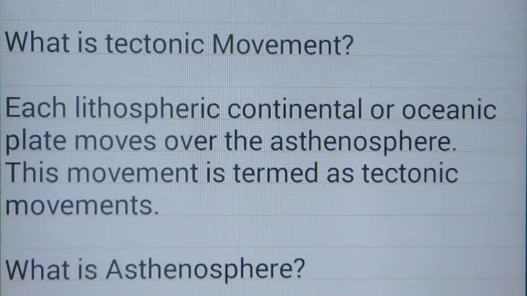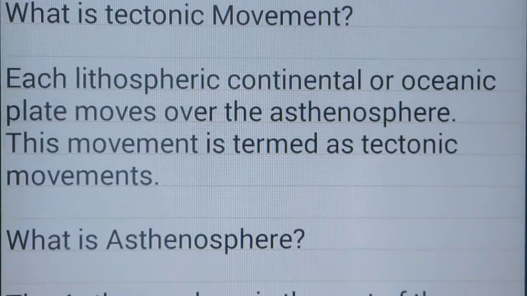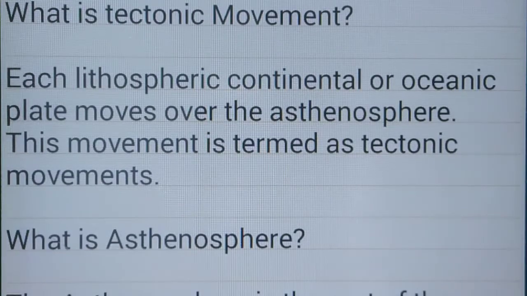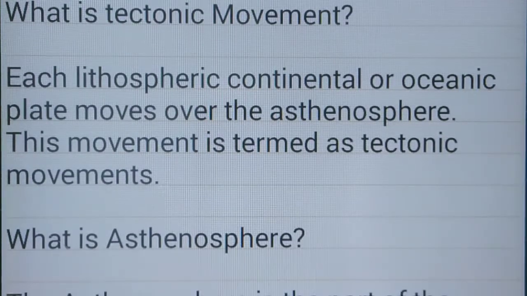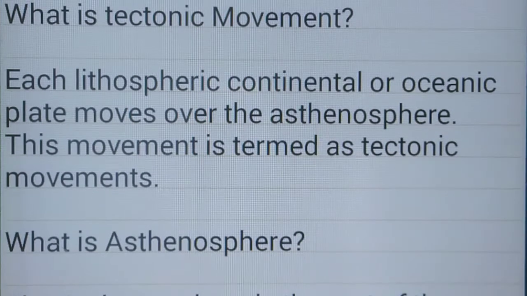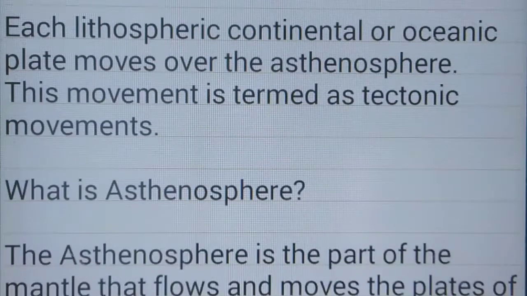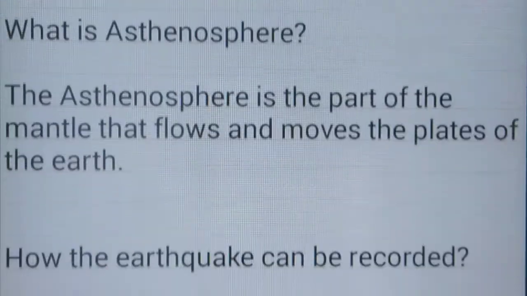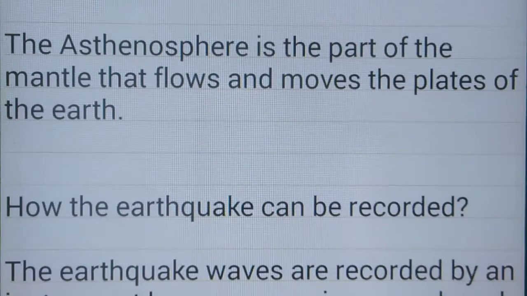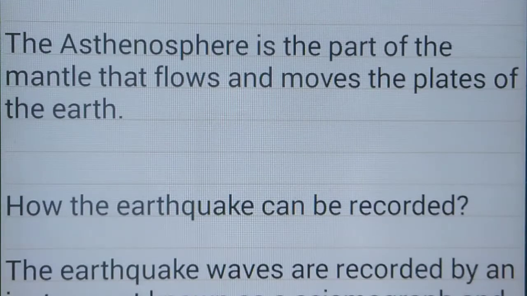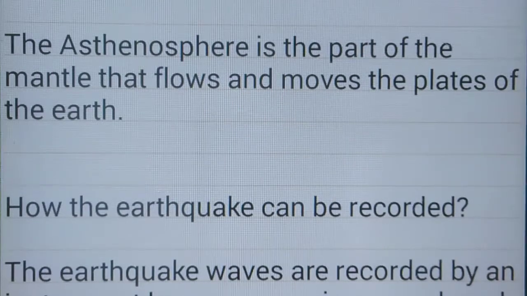What is tectonic movement? The earth's lithospheric, continental or oceanic plates move over the asthenosphere. This movement is termed tectonic movement. What is the asthenosphere? The asthenosphere is the part of the mantle that flows and moves the plates of the earth.